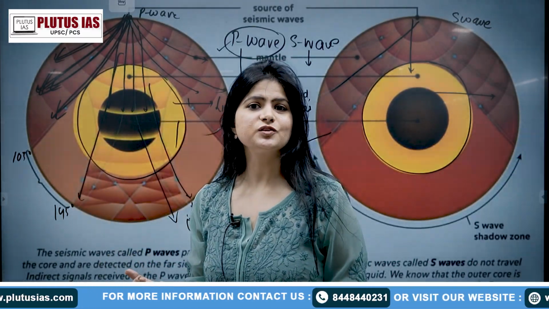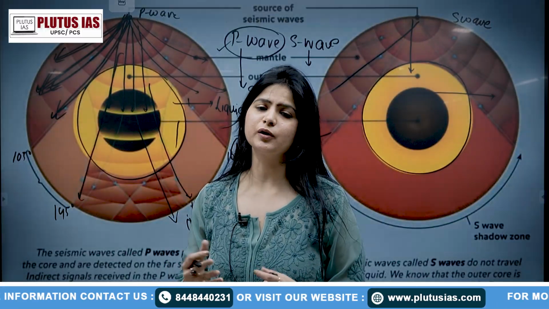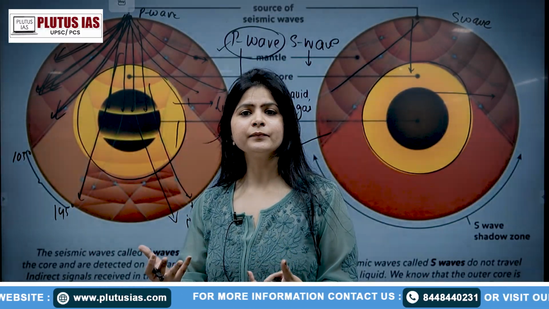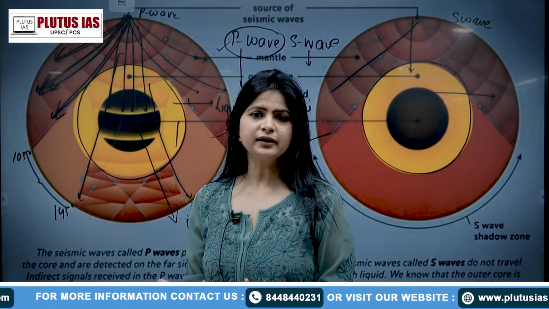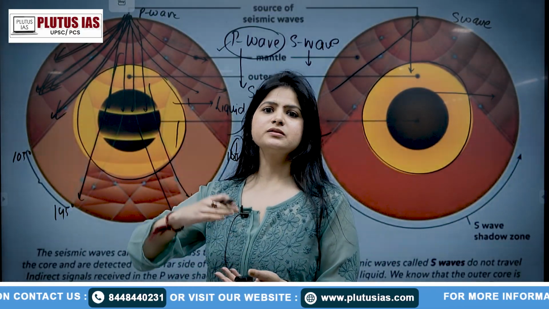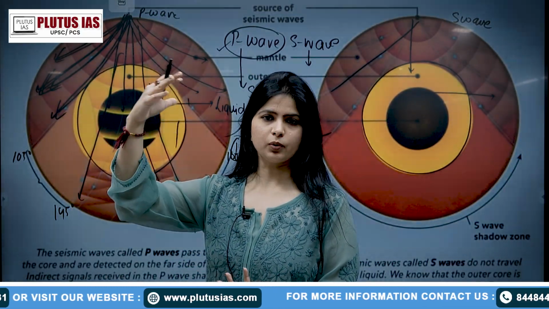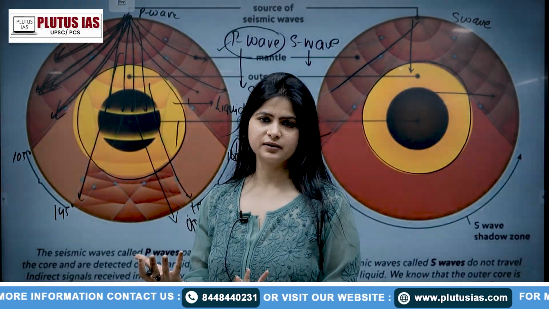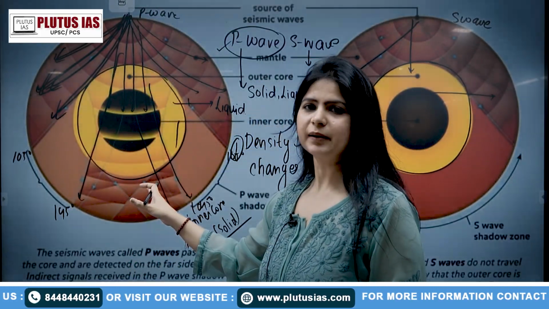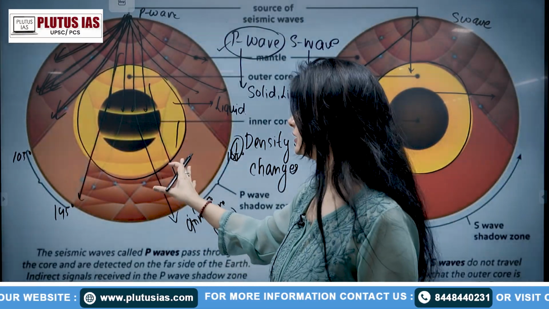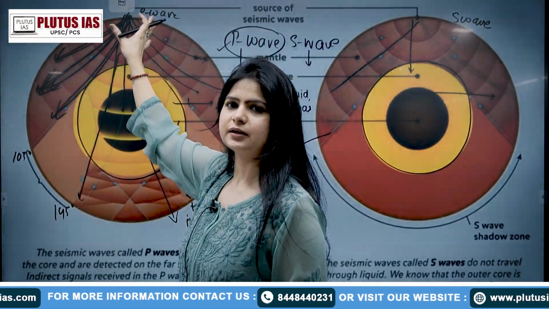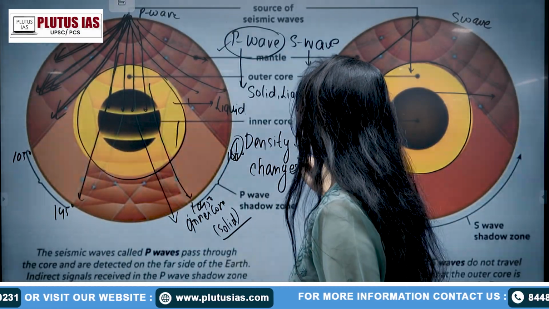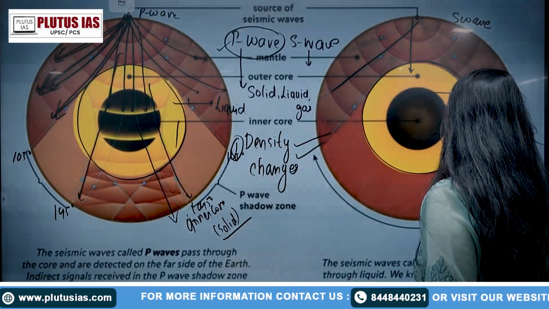And why is the density changing? It is changing because of the pressure and because of the temperature. As we go inside the Earth, the density changes. Why? Because the pressure is also increasing. Why? Because the mass above the core is much more, right, as compared to the crust. The crust doesn't have so much mass on it, right? So the temperature and the pressure are changing constantly because of the mass and the weight it is taking on itself. Exactly. So therefore, we will be able to deduce a few of the points.